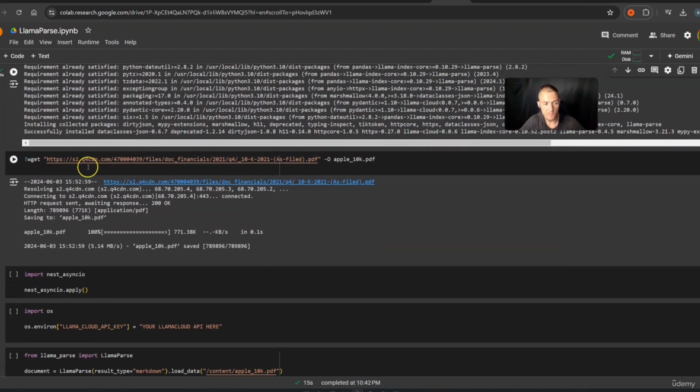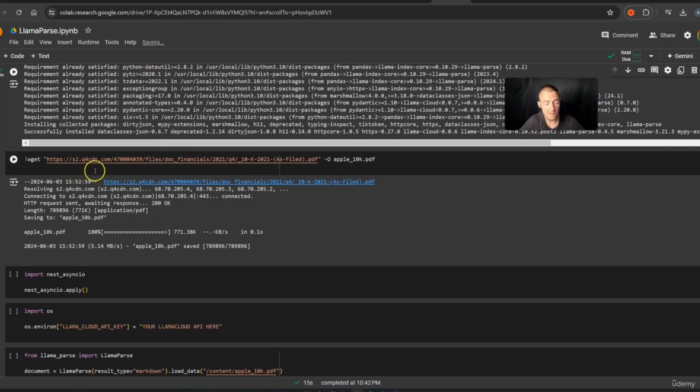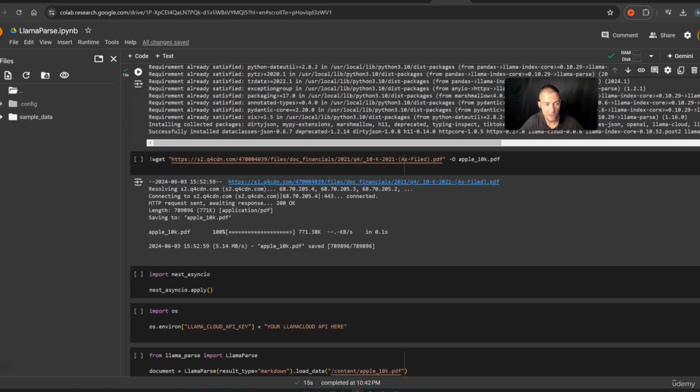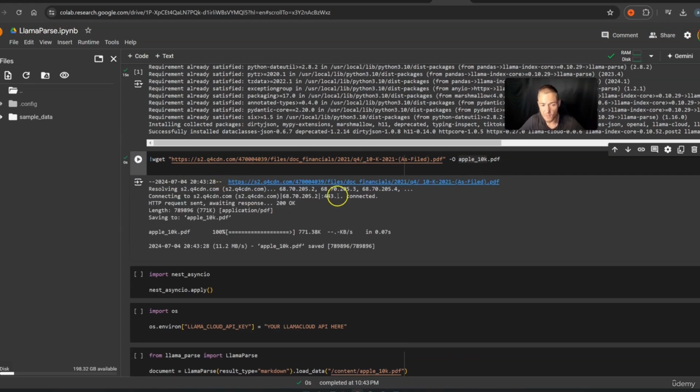And if you scroll down, now we can, of course, upload our PDF. The PDF that I am uploading right now is this PDF here from Apple. But here you can simply give every single link that you want. Everything that you have to do is to press on these files right here. Here you need to insert your data, so you can simply drag and drop something right here. I have already done this, and then you simply press on these three dots, you press copy path, and you can insert your path right here. And then you simply press play on this cell, and all of it will get uploaded.